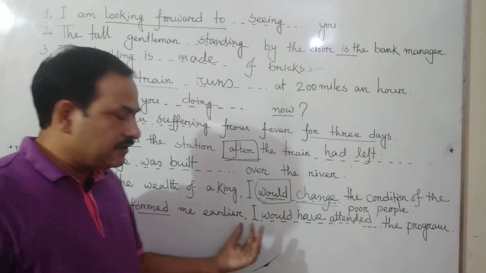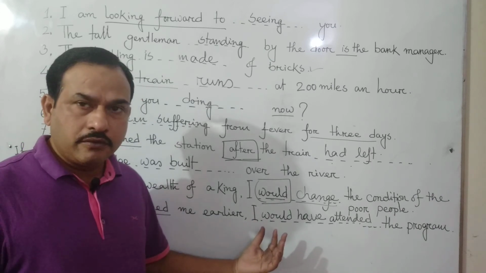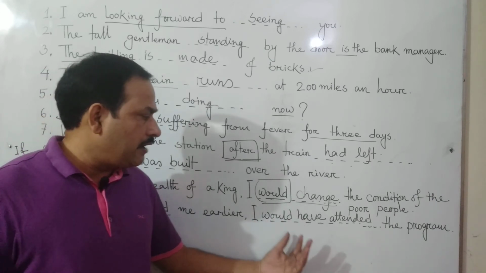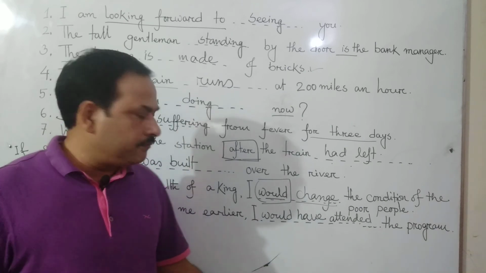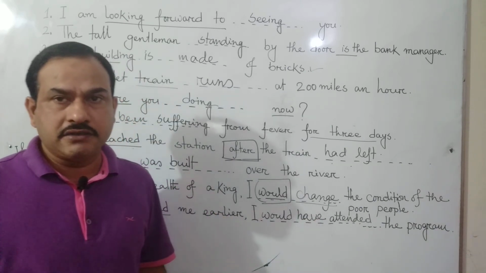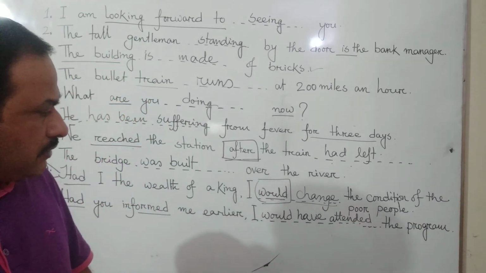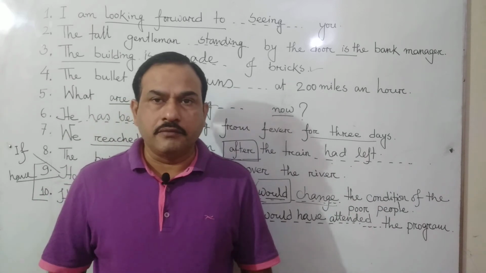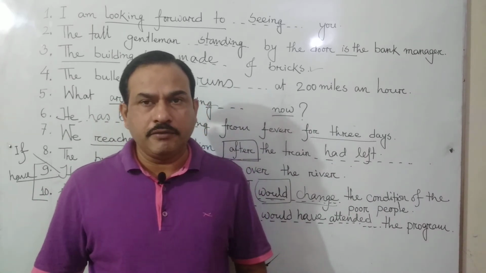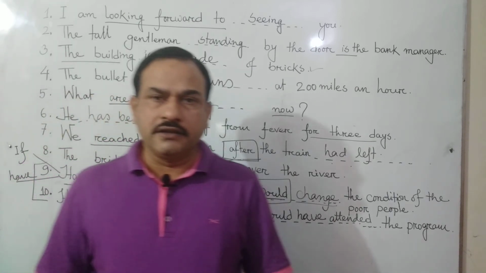If the first clause is past perfect tense, we have to bring the auxiliary "would have," then the past participle of the principal verb. Here it is "attended," the past participle of the principal verb: I would have attended the program. So if you face this type of question, use these rules. This is also called conditionals.